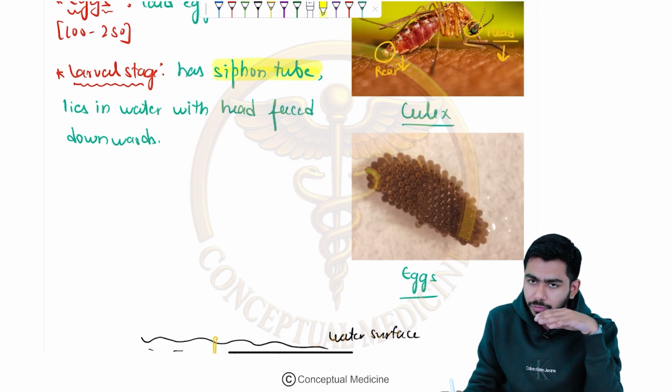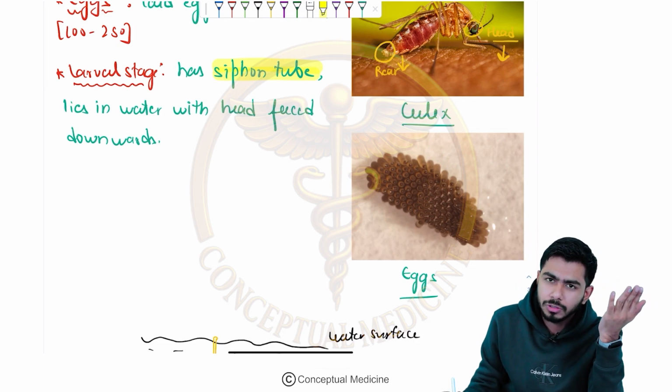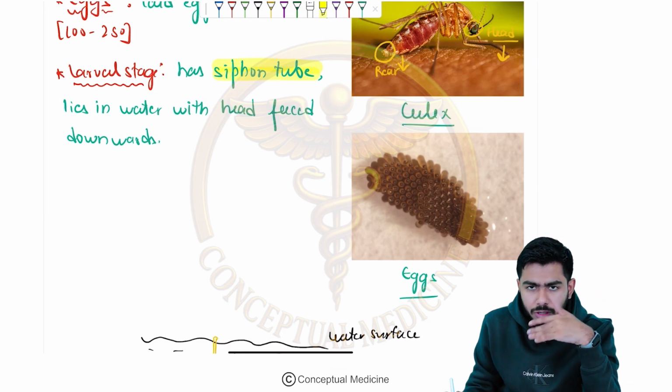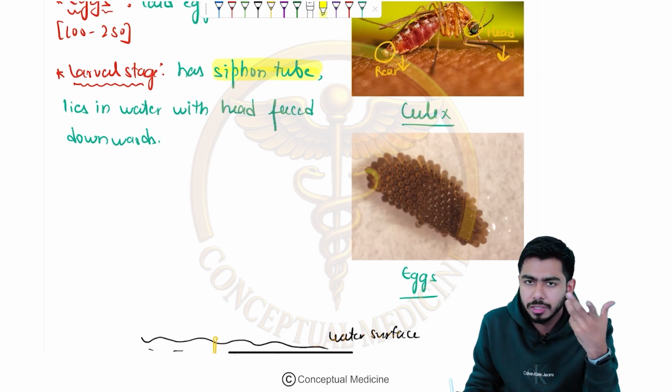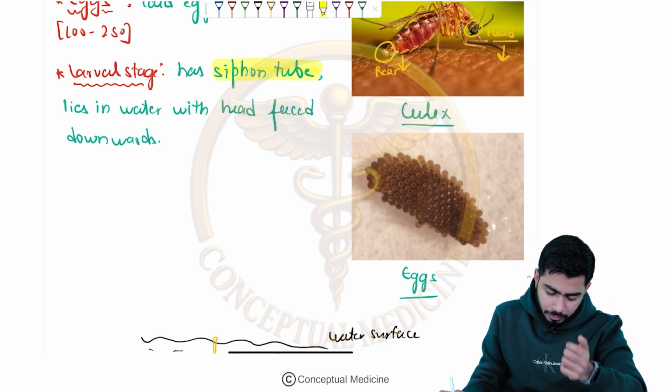They have to come to the water surface for breathing, right? But if they are not coming to the water surface, what they are doing basically is using the siphon tube. Through the siphon tube, they are getting their air, right? Okay, for the respiration part.